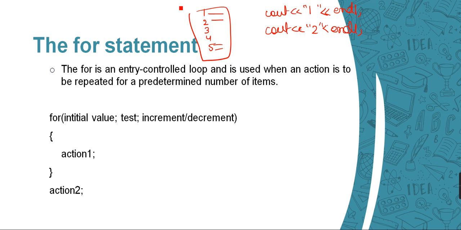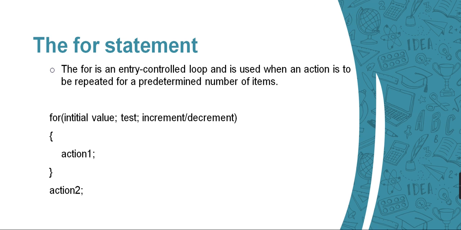What if I need to print 1 to 1000 or 1 to 100? Do I need to write this cout 100 times or 1000 times? No, that will not be an efficient way of programming. In that situation I am going to use a for loop, because a loop is basically what?